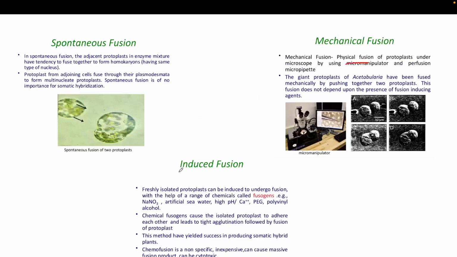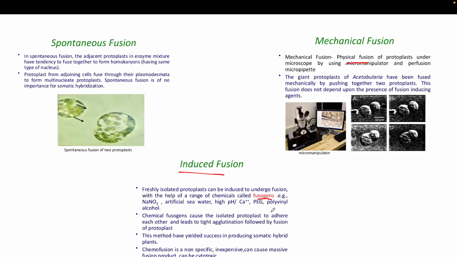And the third one, which is the most used fusion, is induced fusion. In induced fusion, generally we isolate the protoplasts and put them into inducing chemicals. We dip these two protoplasts into the inducing chemical solution. That chemical is called a fusogen, because it helps in the fusion of two protoplasts.